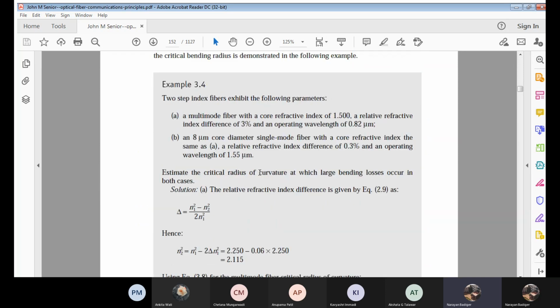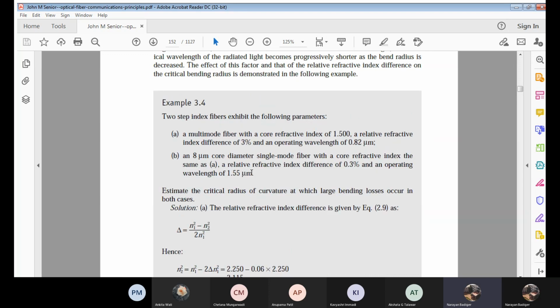This needs the concepts we discussed in module 1. It's a step index fiber with the following parameters. A: a multimode fiber with a core refractive index of 1.5, delta is 3%, and operating wavelength is 0.82 micrometers. We'll do this first.